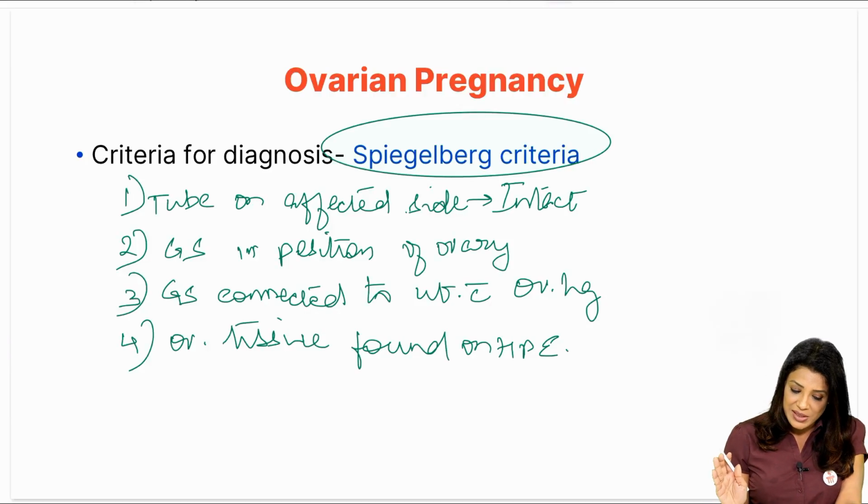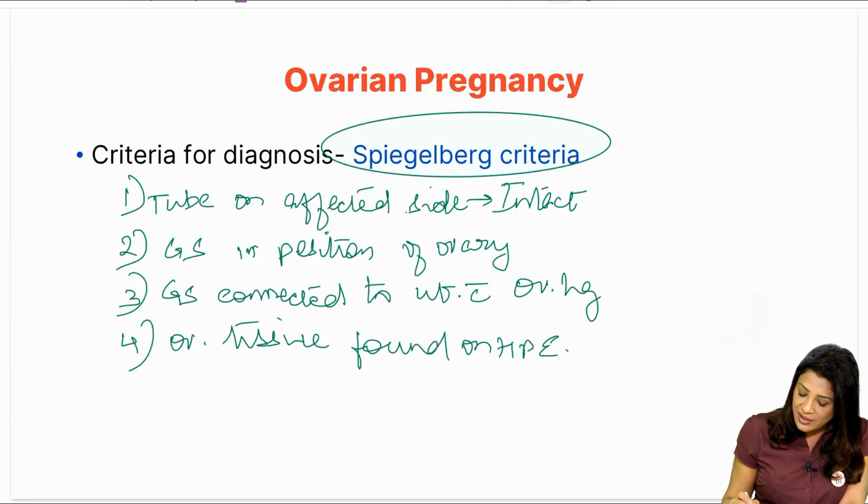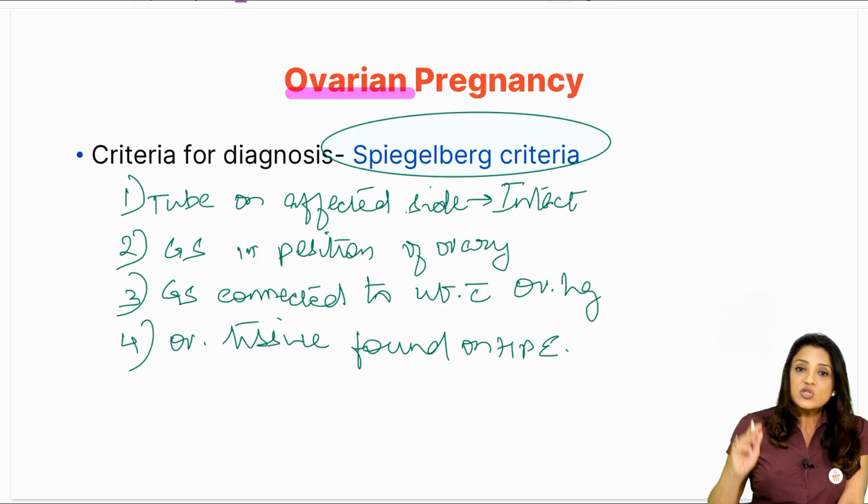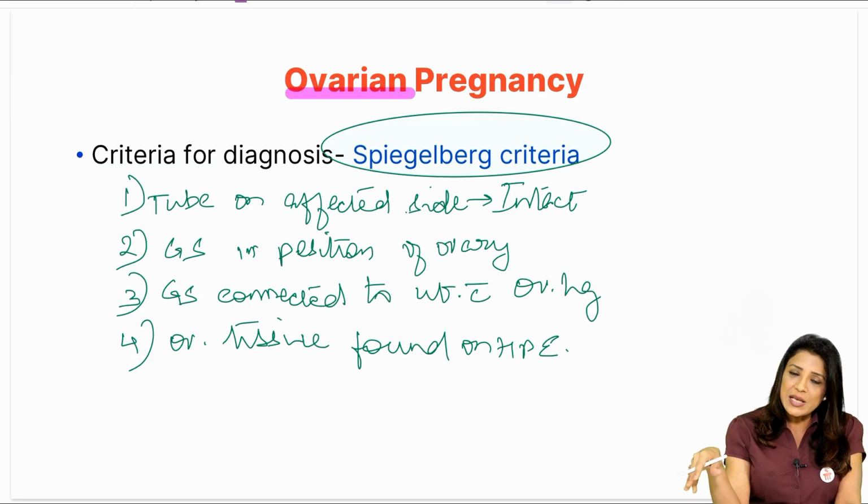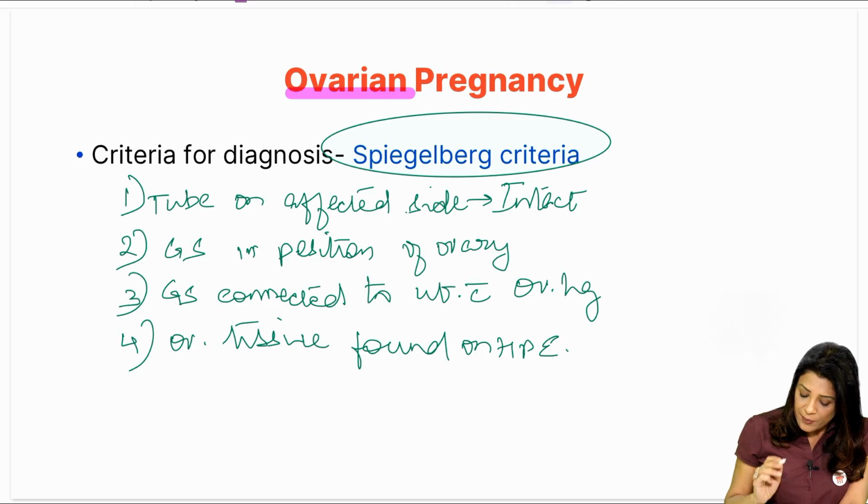Coming to the ovarian pregnancy now. Ovarian pregnancy, the criteria given is Spielberg criteria. Studiford was for abdominal, Spielberg is for ovarian, remember that, okay. Now, what is the criteria?